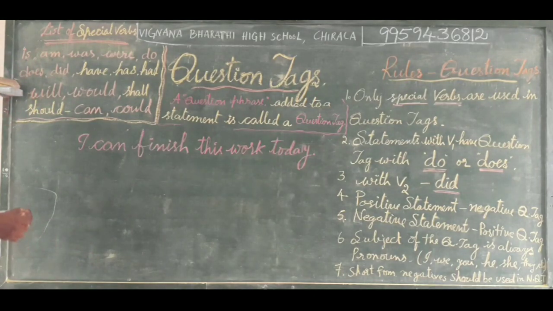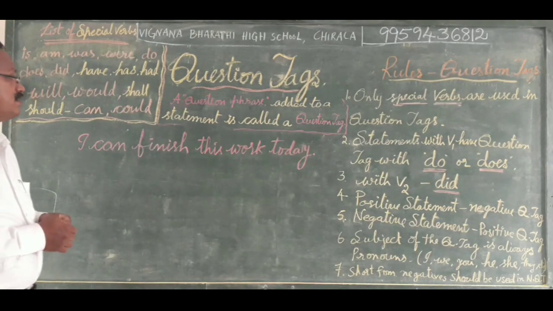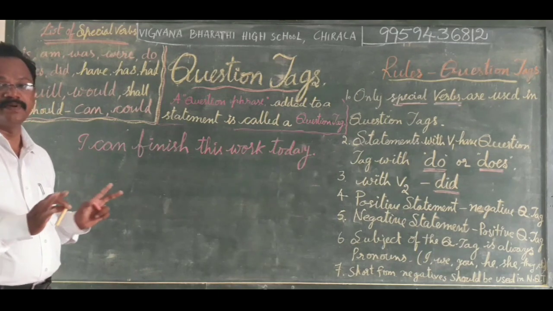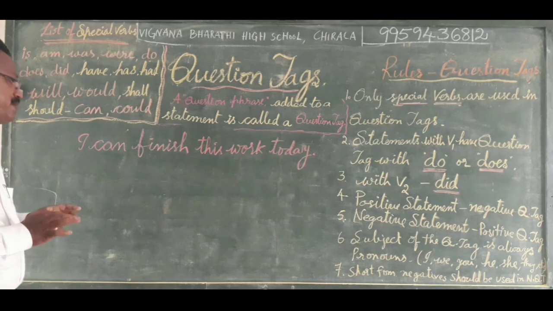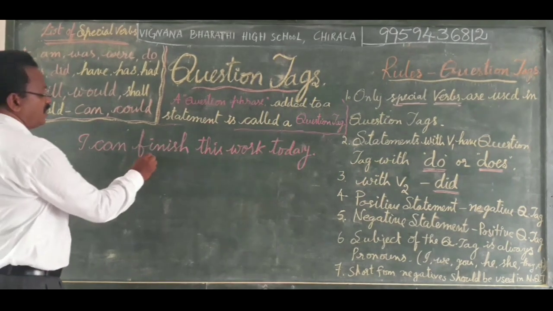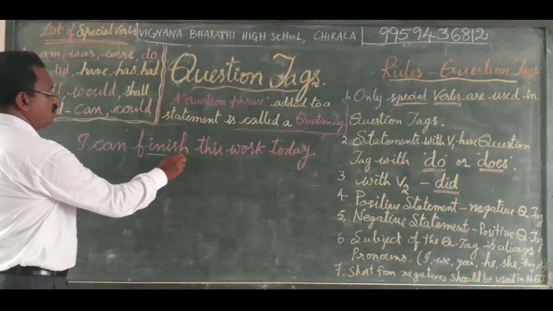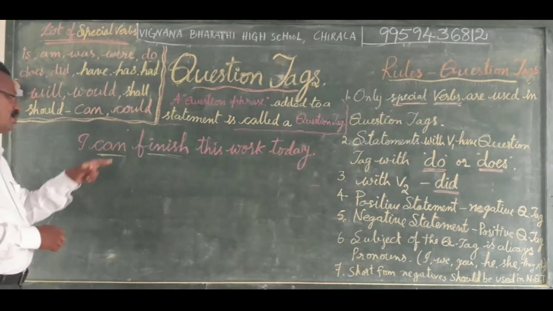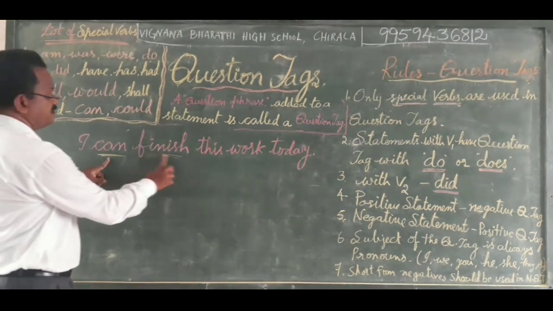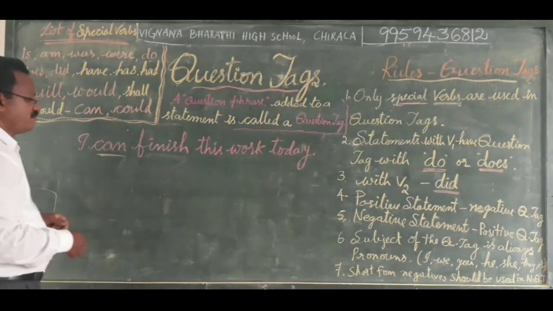First of all, if we find the special verb in the statement, it is simple. We make changes with only the special verb. We need not bother about the main verb. Finish is also a verb, in the main form. This is the special verb. Now we do all the changes with only the special verb.